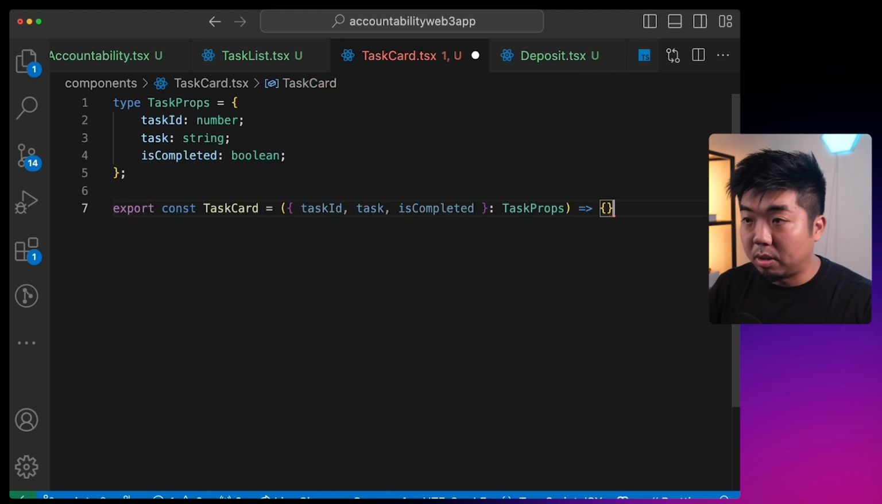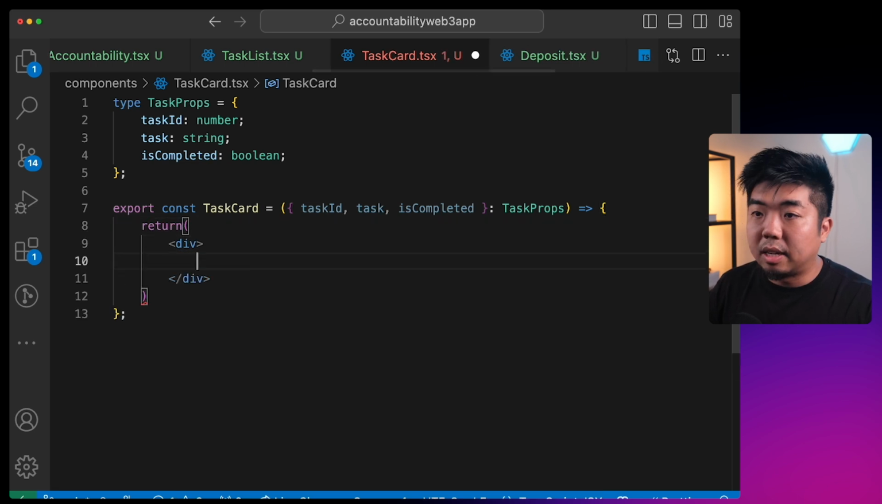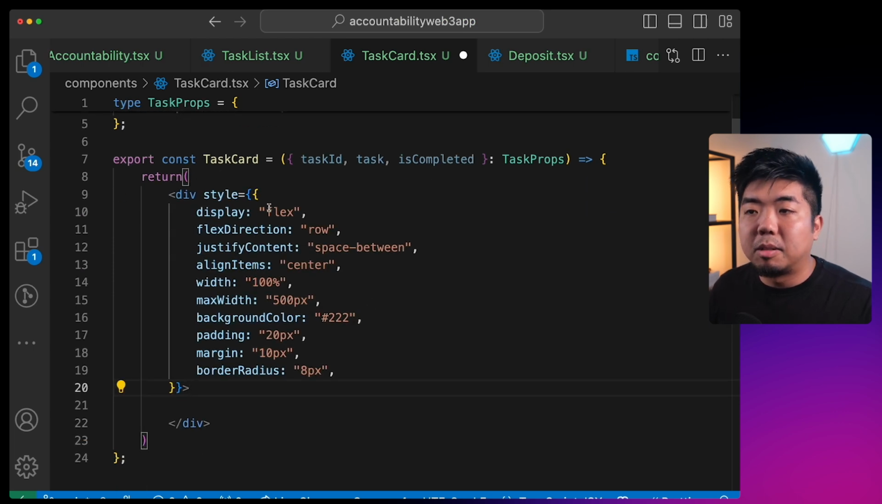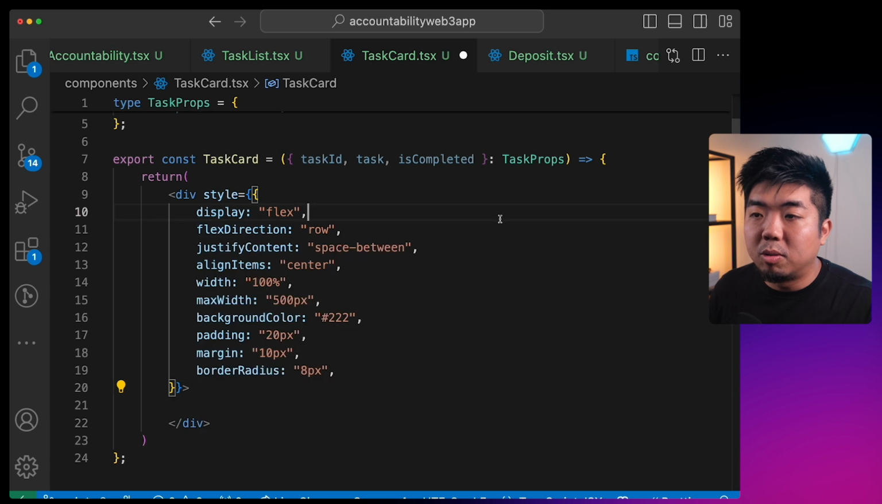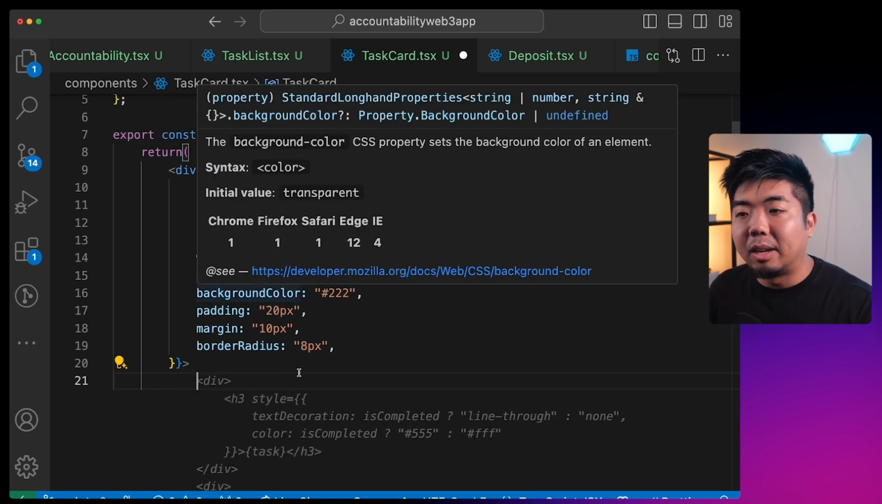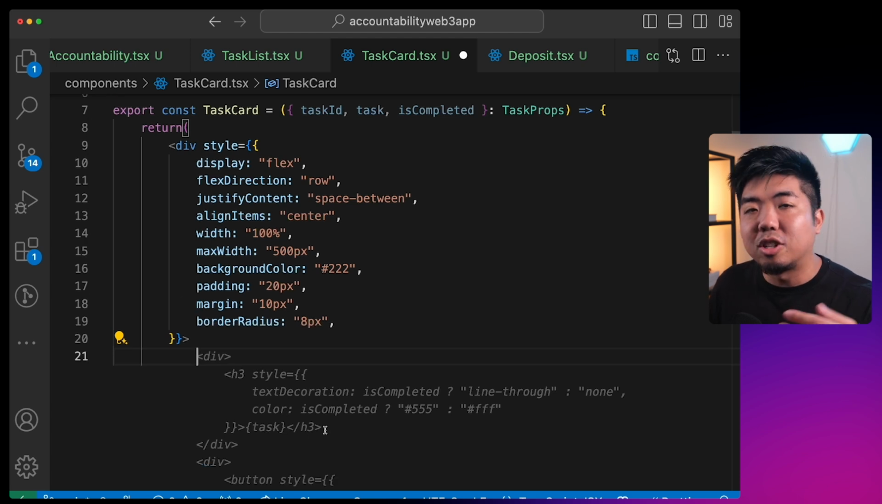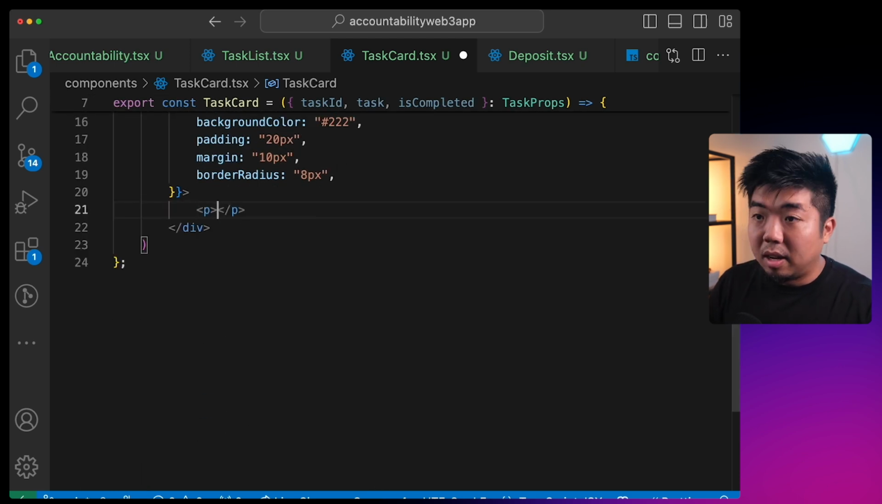We're going to export our task card here, and we are going to then return a div. Now I'm just going to give this task card some styling: a display of flex, direction of row, some space in between, aligning, some height, width, background color, padding, margin, and border radius. If you want to copy any of the styles that I'm adding, we'll drop a link down in the description to the repo where you can follow along with the styling. This is just to make sure that it looks nice within this tutorial. But then we'll add some text here, and this text is going to display the task. And we'll then give it some styling here.